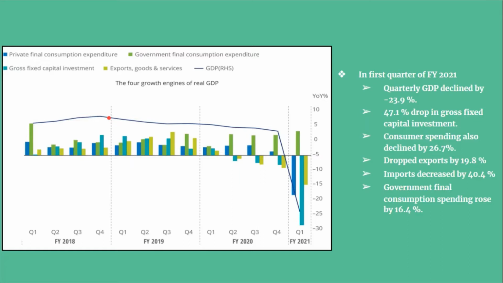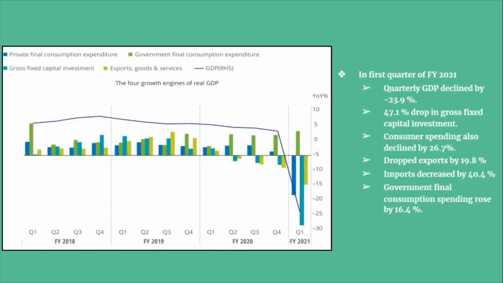The graph shows the quarterly GDP of the country with all its four components. We have all heard the news of GDP declining after the pandemic. But if we closely look at the graph, we can see that the quarterly GDP of the country was in a downturn since the first quarter of financial year 2019. And the reason for it was that exports and investment were shrinking, and it was increased government spending that improved the progress to compensate for decreasing private sector demand.